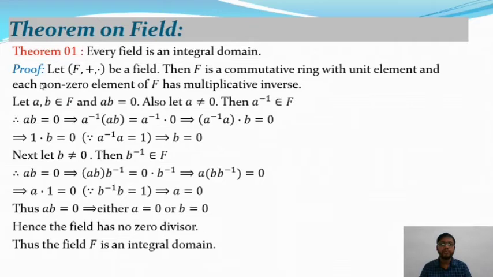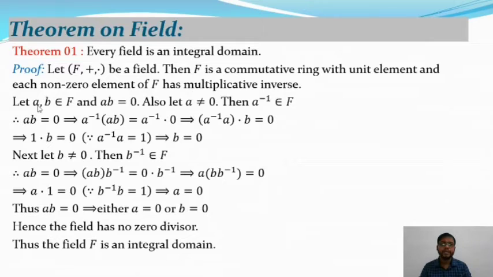So here is the proof of the above theorem. Let (F, +, dot) be a field. So F is a non-empty set and plus and dot are two binary operations on F. If (F, +, dot) is a field, that means F is a commutative ring with unity, that means with unit element, and each non-zero element of F has a multiplicative inverse. This is the definition of a field. From this we shall prove that (F, +, dot) is an integral domain.